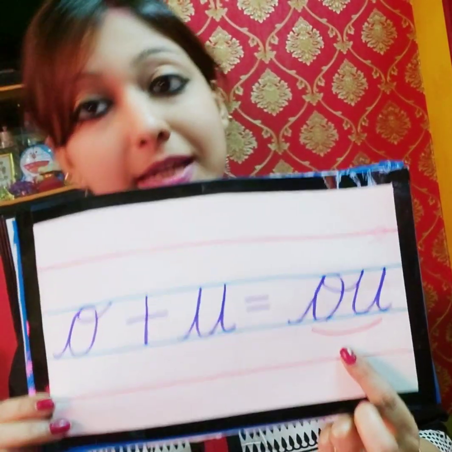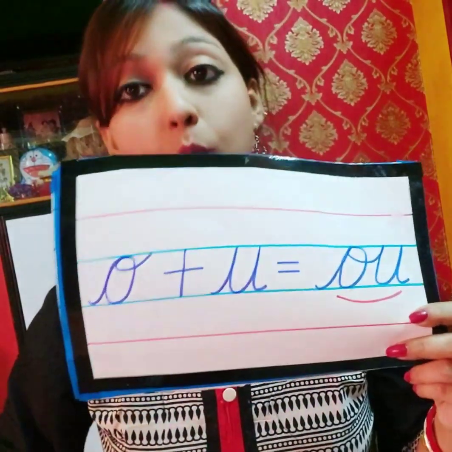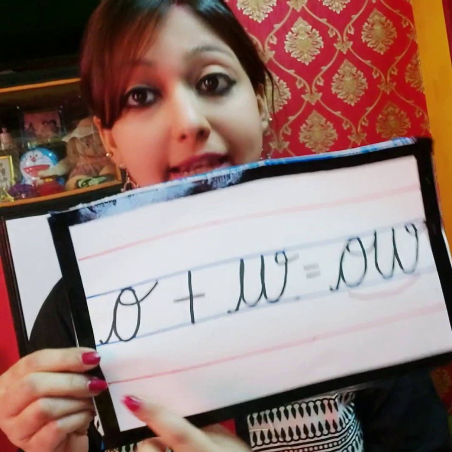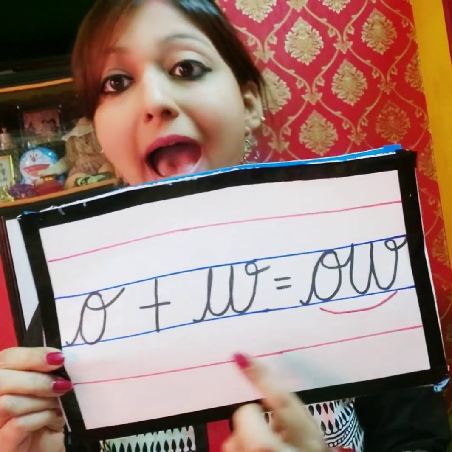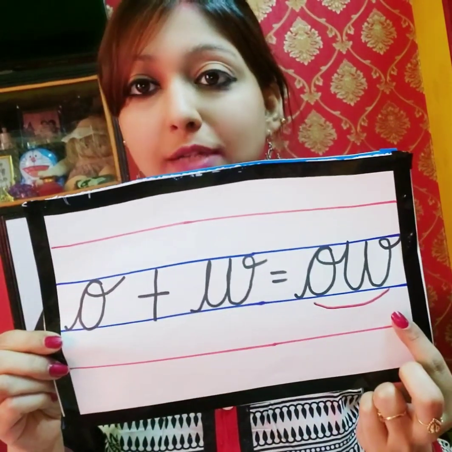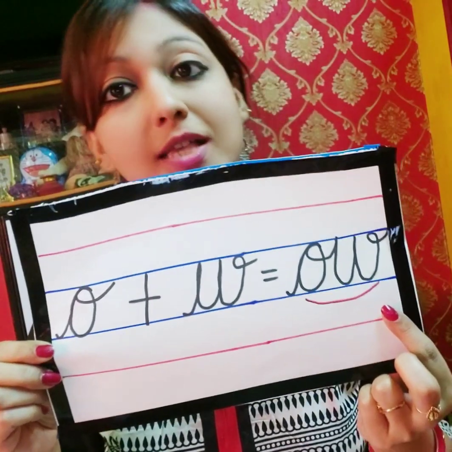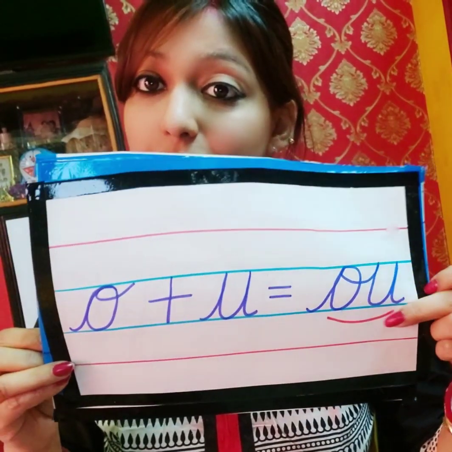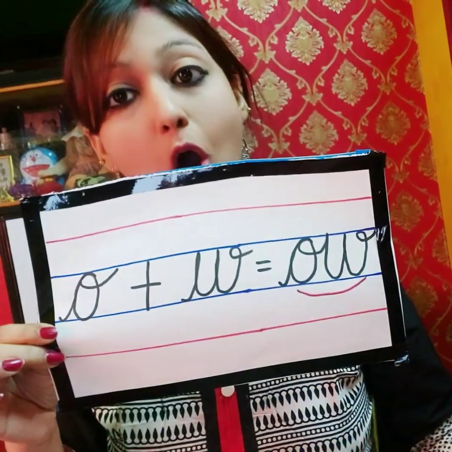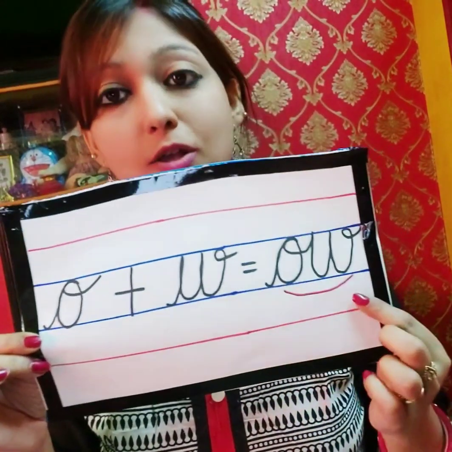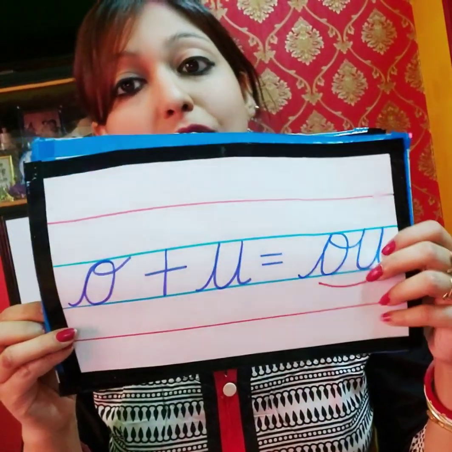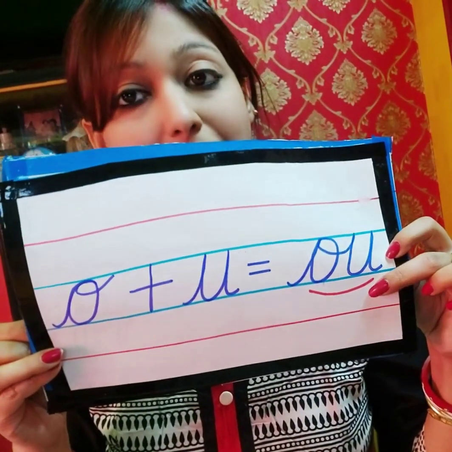Today, similarly, we will do words with one more ow sound. That is, whenever we hear o and w, it also together makes ow sound. So, o and a also makes ow sound, and o and w also makes ow sound.